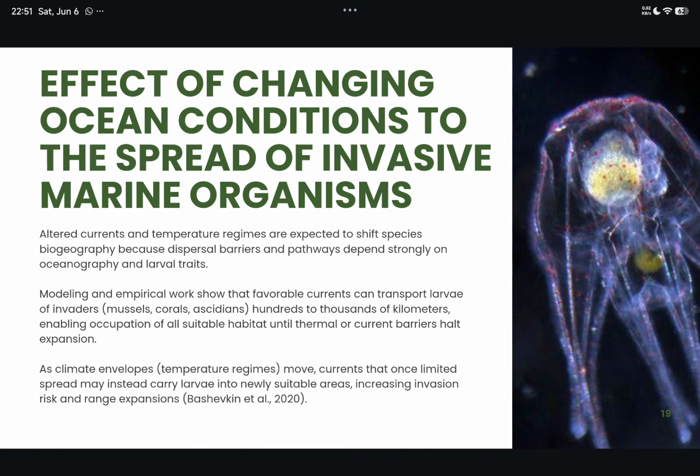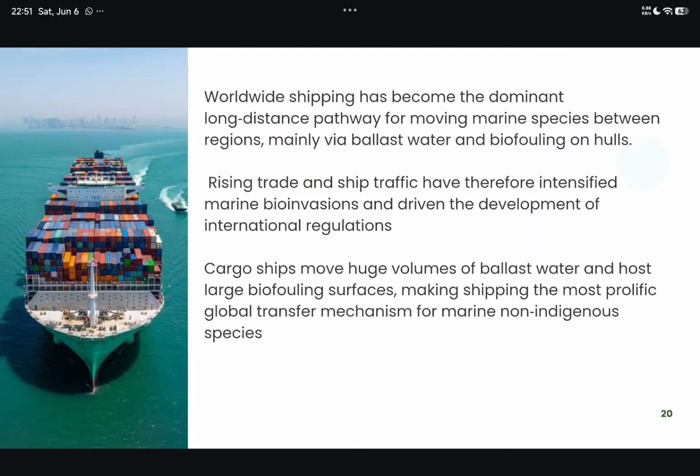How about the effect of changing ocean conditions on the spread of invasive marine organisms? Climate change can alter currents and temperature regimes, and we expect it to shift species biogeography because dispersal barriers and vectors depend strongly on oceanography and larval traits. As climate envelopes or the temperature move, the currents also move. It can limit the spread or may instead carry larvae into newly suitable areas.